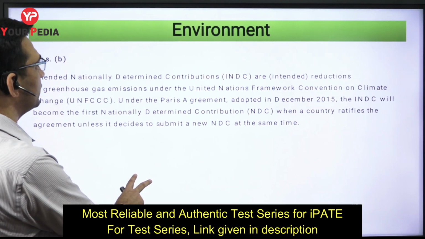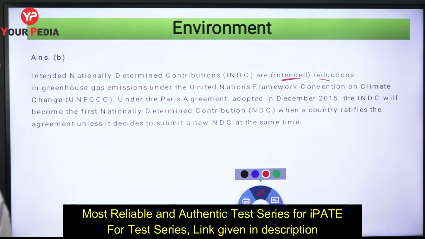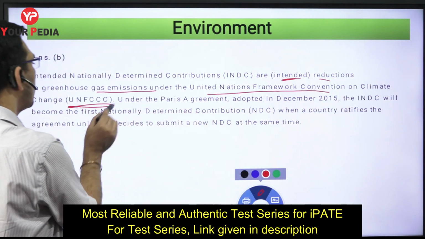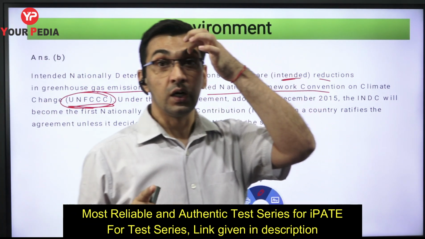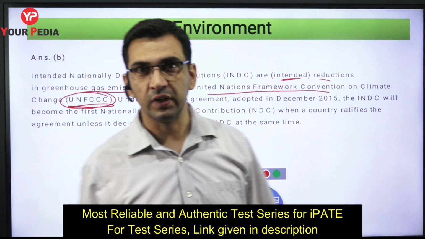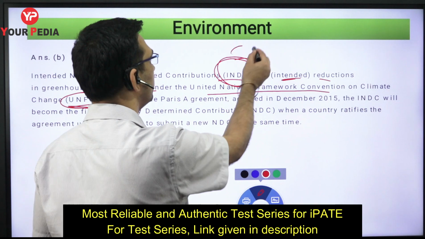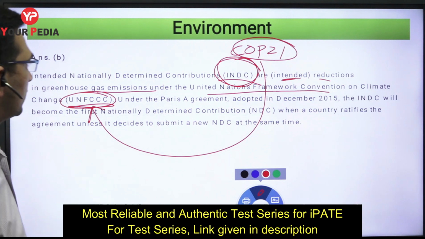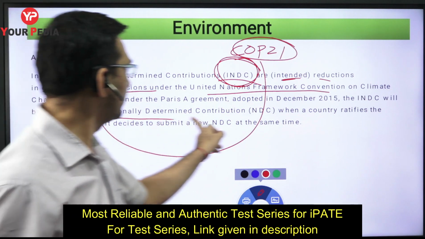So intended nationally determined contributions are intended reductions, your intention to reduce the greenhouse gas emissions under the United Nations Framework Convention on, obviously under UNFCCC. I have told you that UNFCCC, United Nations Framework Convention on Climate Change, was the agreement signed in the Rio Summit, and under that COPs were created, and COP 1, 2, 3, 4 and 5, right, that way. And the Paris Climate Deal, you already know, this is COP 21, and COP 21 is the part of United Nations Framework Convention on Climate Change. Under Paris Agreement adopted in December, the intended nationally determined contribution becomes the first nationally determined contribution of the country.